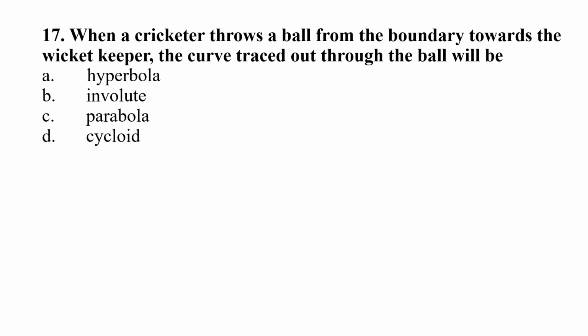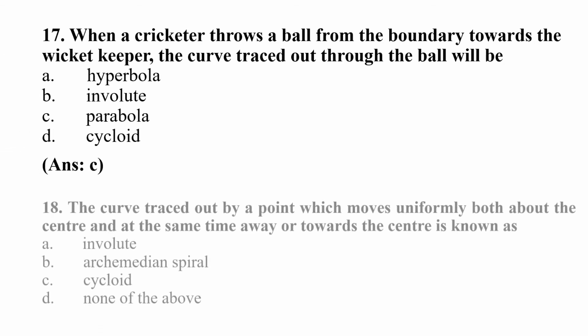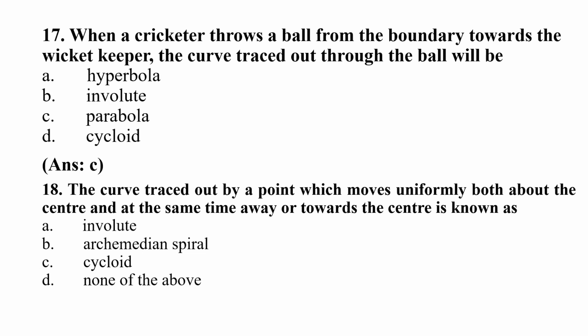Question 17. When a cricketer throws a ball from the boundary towards the wicketkeeper, the curve traced out through the ball will be option A. Hyperbola, B. Involute, C. Parabola, D. Cycloid. Right answer will be option C. Parabola.